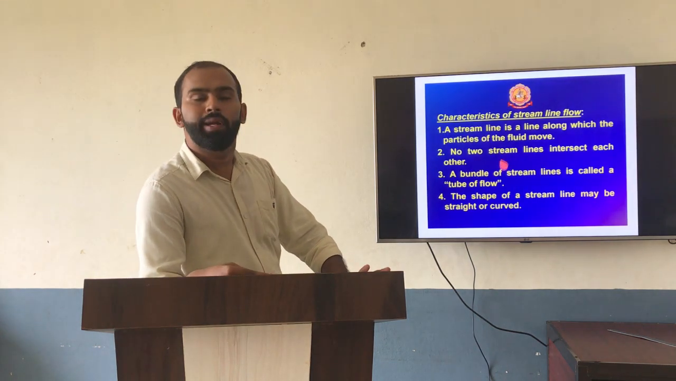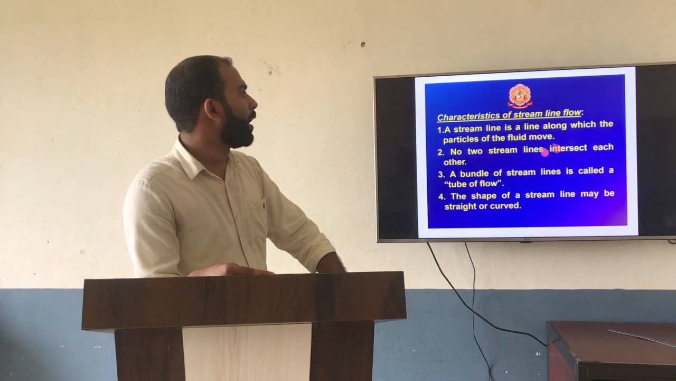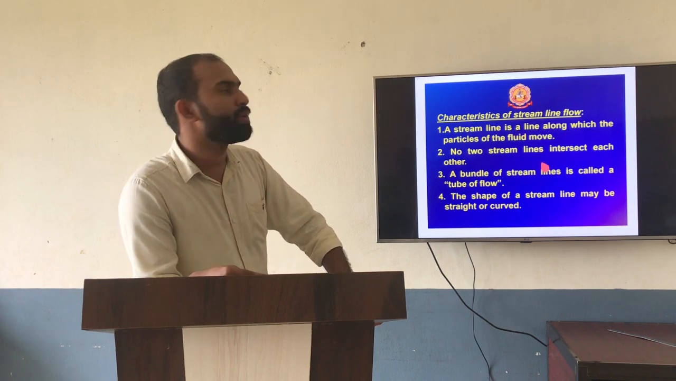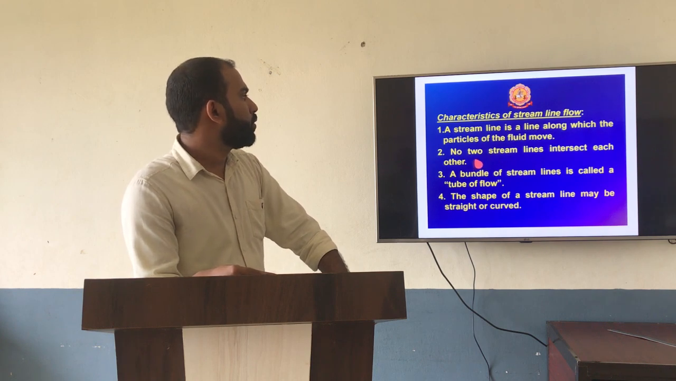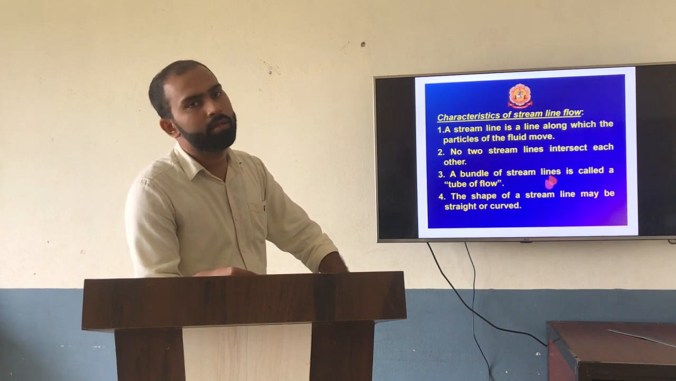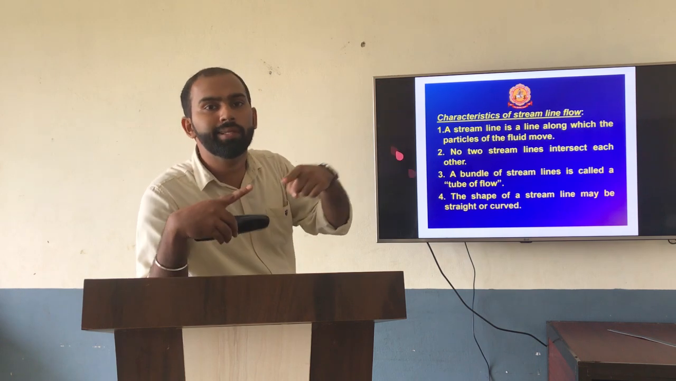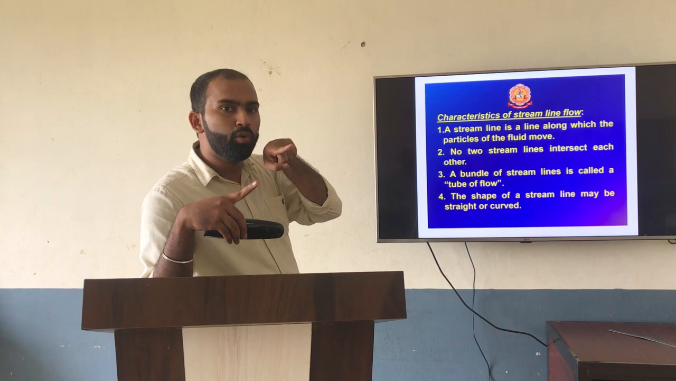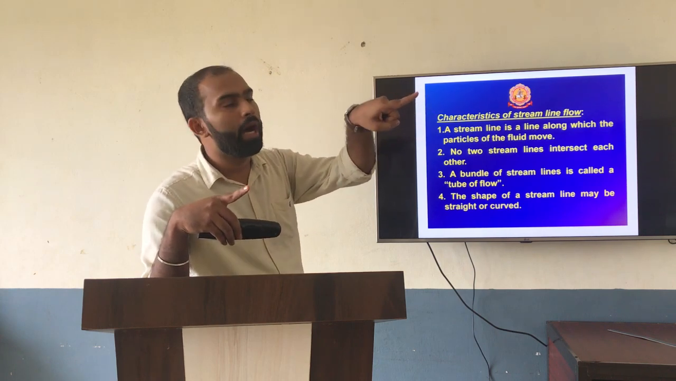So what we can find under the characteristic over here: a streamline flow is the line along the particle of the fluid. As I told just now, no two streamlines intersect each other. The flow that you can find in the previous slide is not going to intersect each other. It moves from one point to another point without disturbing other points.